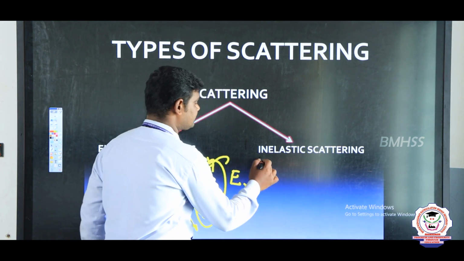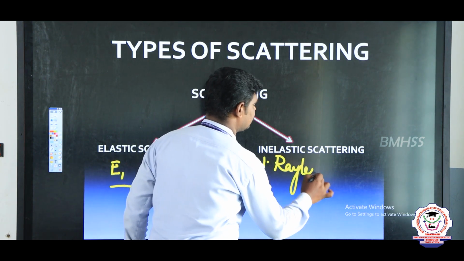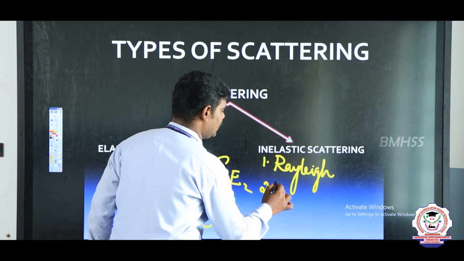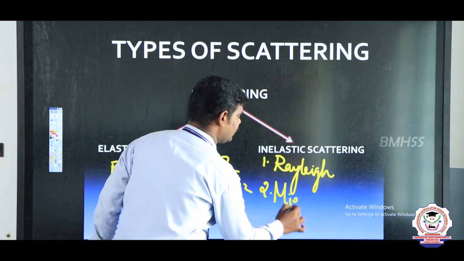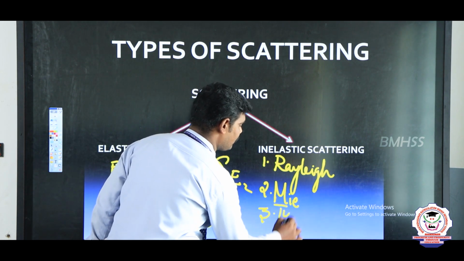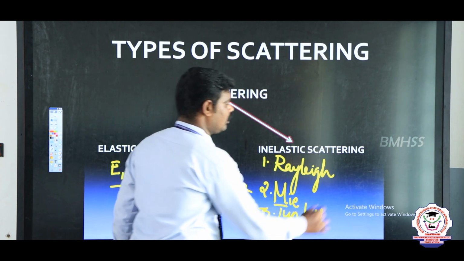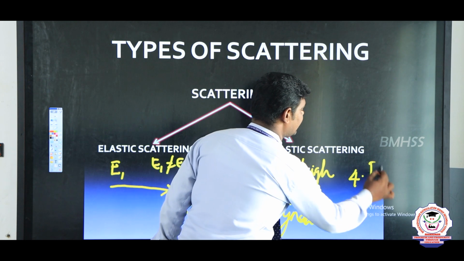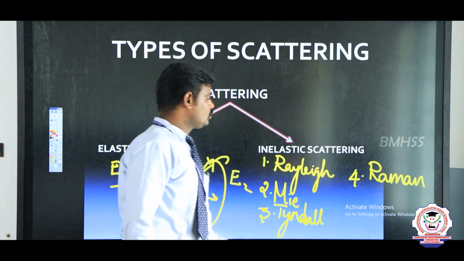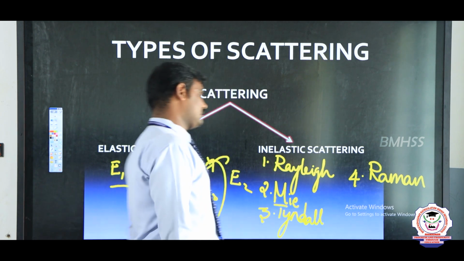We have different inelastic scatterings. The first one is Rayleigh scattering, the second one is Mie scattering, the third one is Tyndall scattering, and the last one is Raman scattering. We will see them one by one. First, Rayleigh scattering. What is Rayleigh scattering?